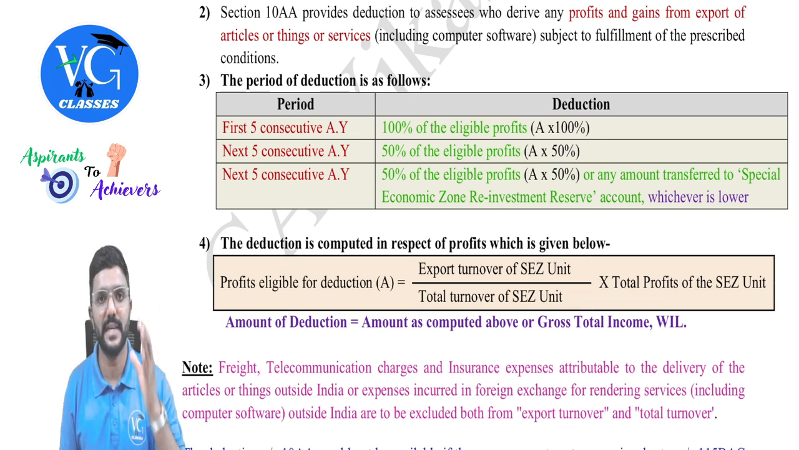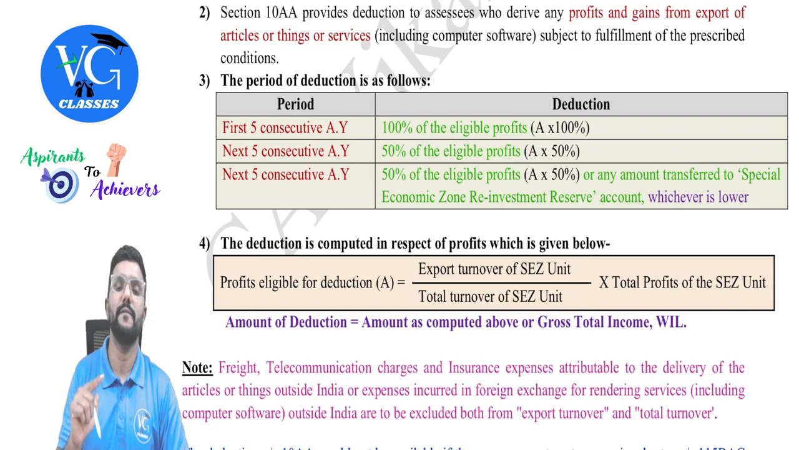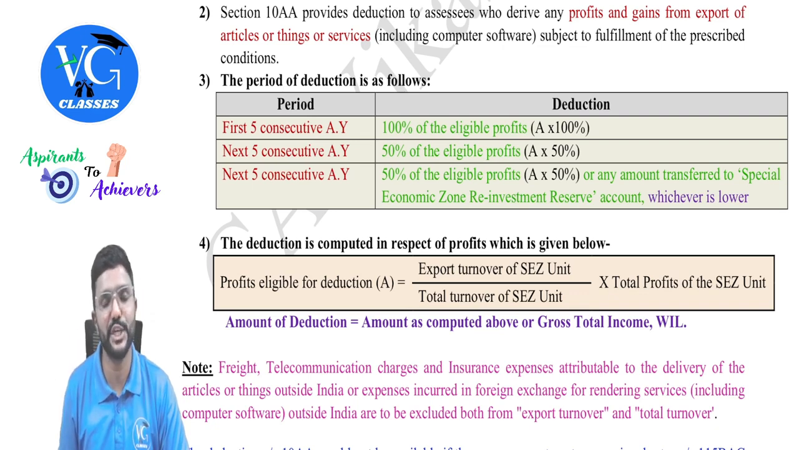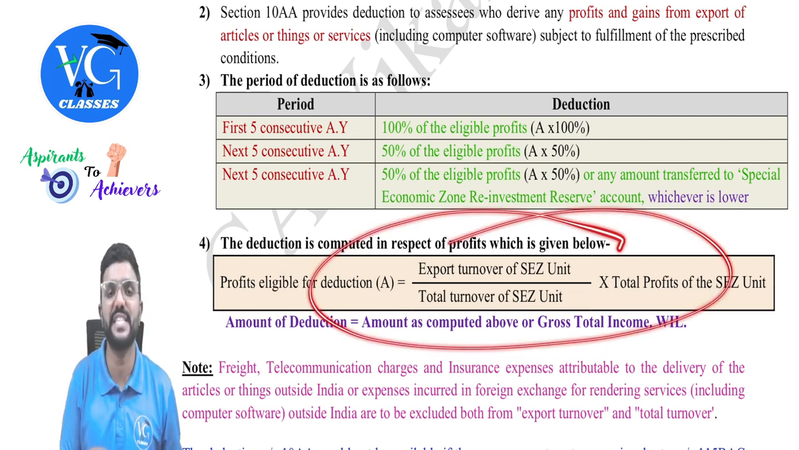Whereas for the next 5 years, that is from 6th year to 10th year, 50% of the eligible profit will be allowed as deduction under section 10AA. And please be careful, every year eligible profit will be changing. It will not be the same. Obviously, profit and turnover of each year will be changing, guys. So we need to do this calculation for each and every year.